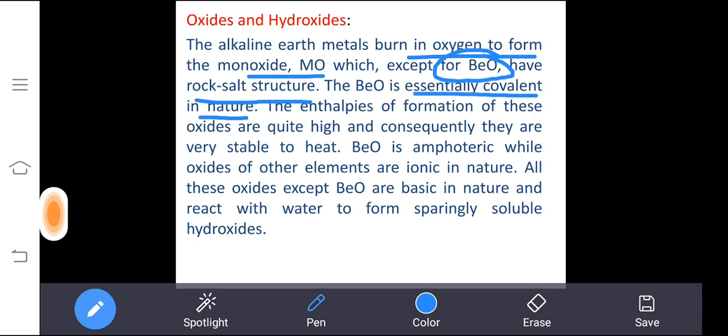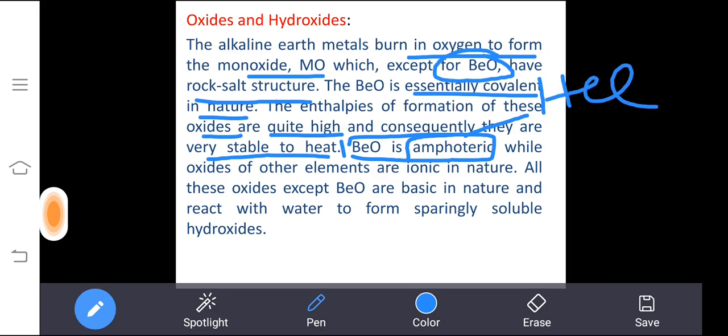The enthalpy of formation of the oxides is quite high. The reason is the size is small, so the enthalpy of formation is also high, and the oxides are very stable to heat. They do not decompose easily. And beryllium oxide is amphoteric. We know the meaning of amphoteric: a substance which can react with both acid and base is said to be amphoteric.